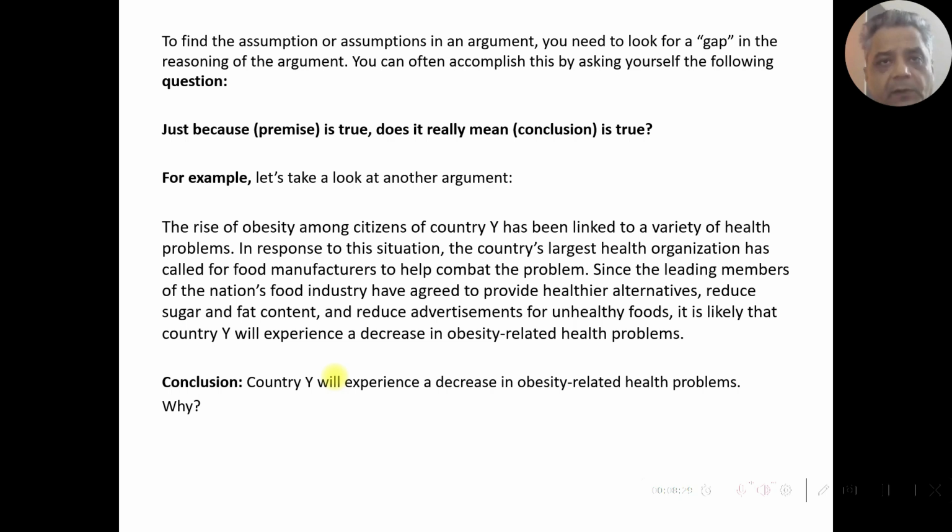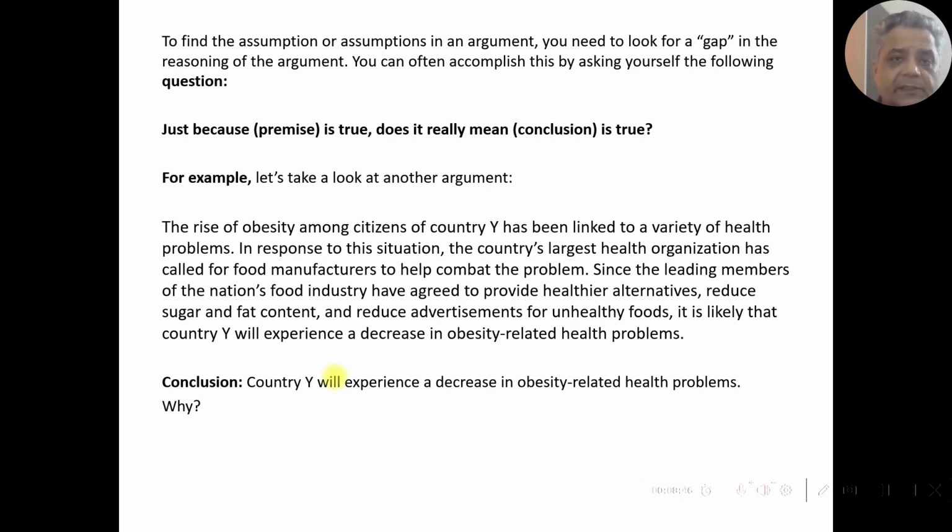To find the assumption or assumptions in an argument, you need to look for a gap in the reasoning of the argument. You can often accomplish this by asking yourself the following question: just because the premise is true, does it really mean the conclusion is true? For example, let's take a look at another argument.